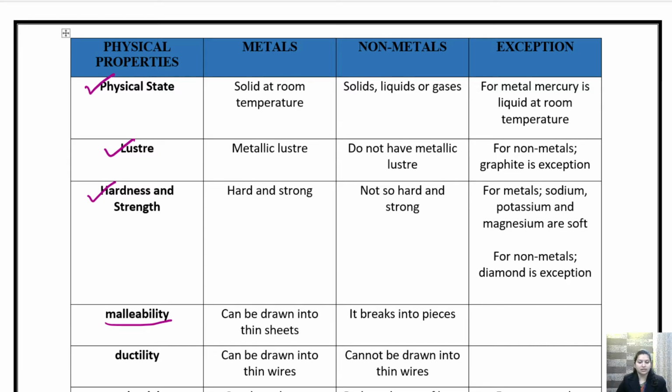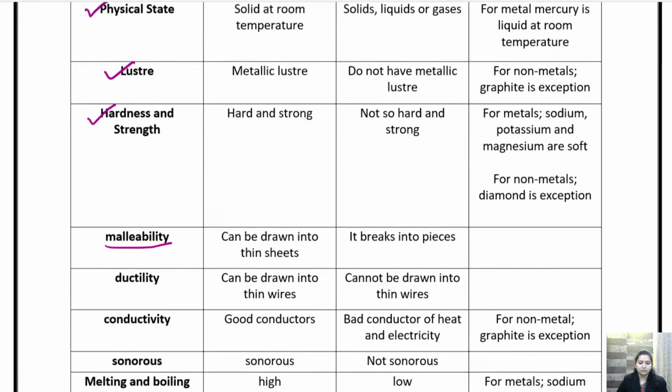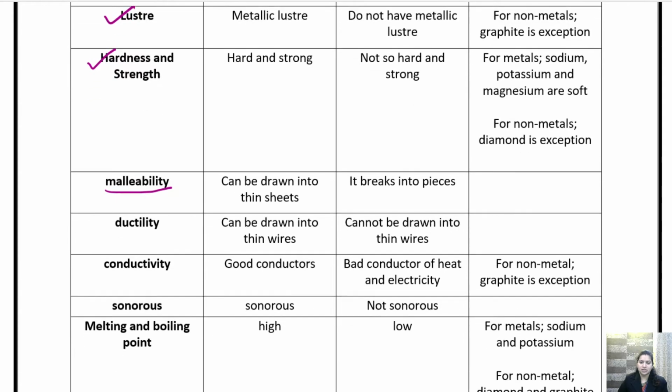What does malleability mean, beta? Malleable means products which, if we are hammering them, can be converted into the form of a sheet. Those products or materials are called malleable.